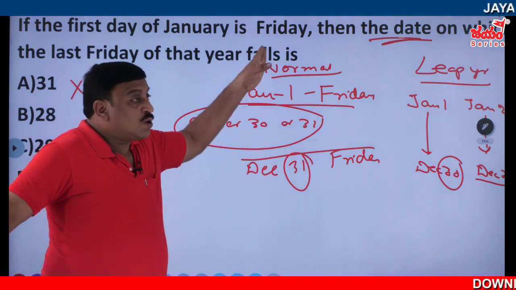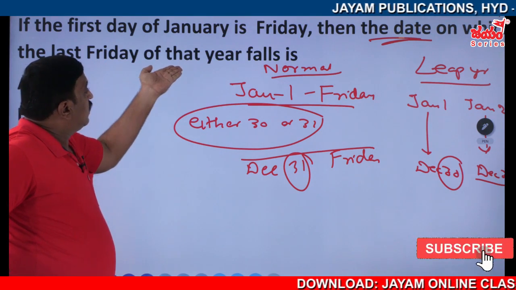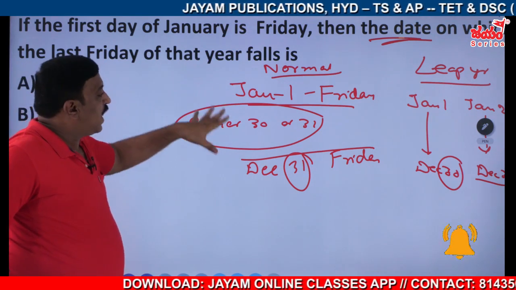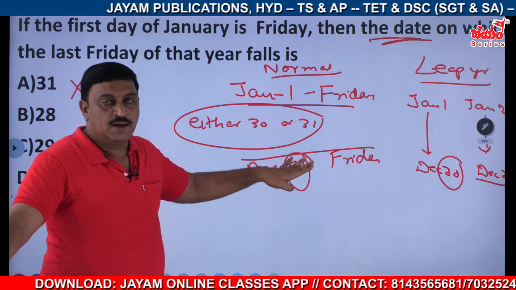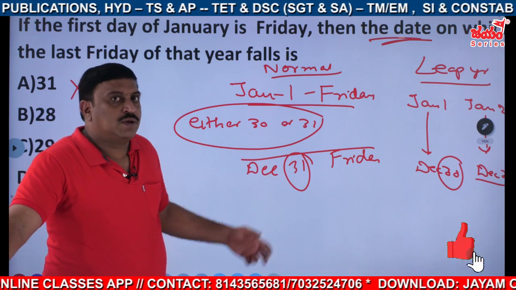Understood? It is not mentioned clearly whether this is a normal year or a leap year, that is, in which year. We don't know that, so that's why we have got two answers here. Now let us go with the next question and we'll be more clear about that.